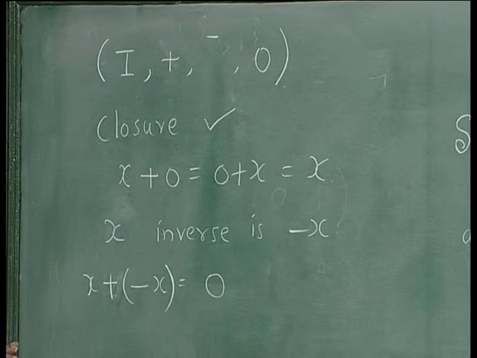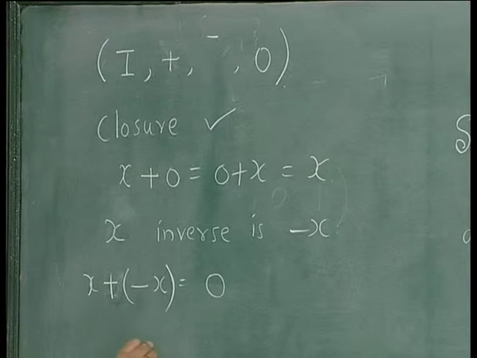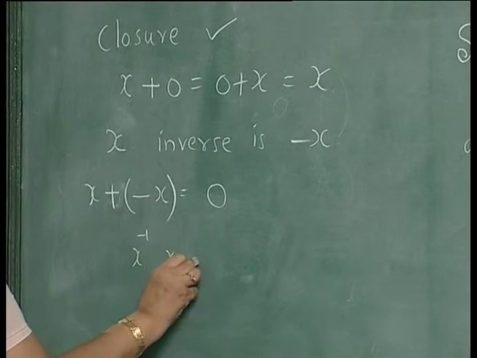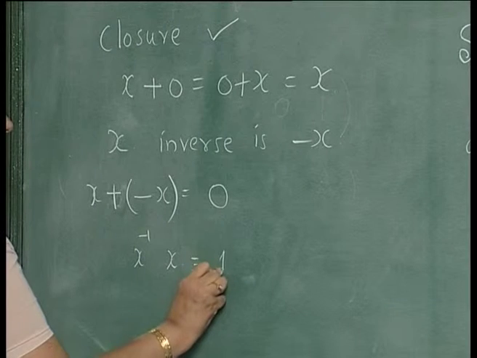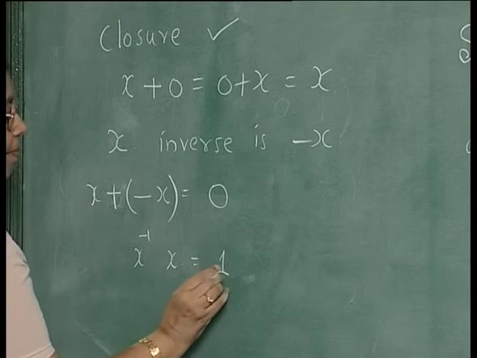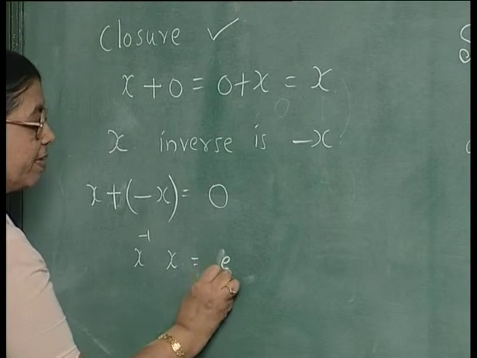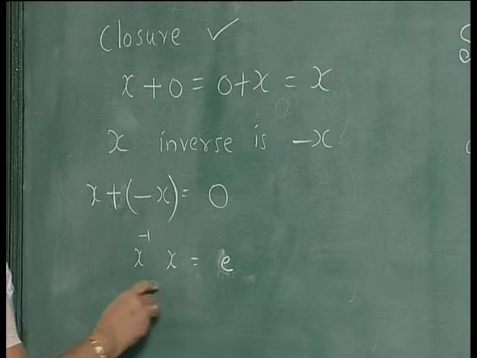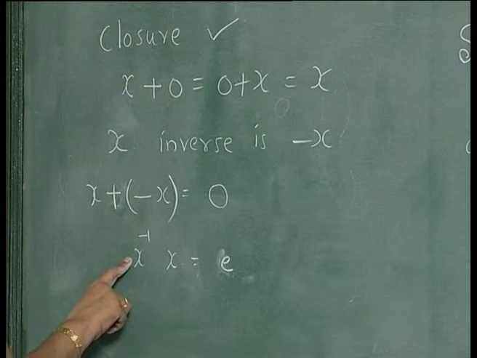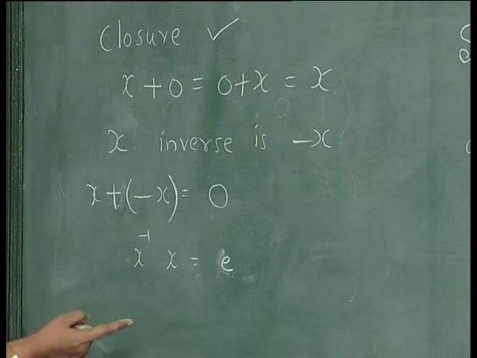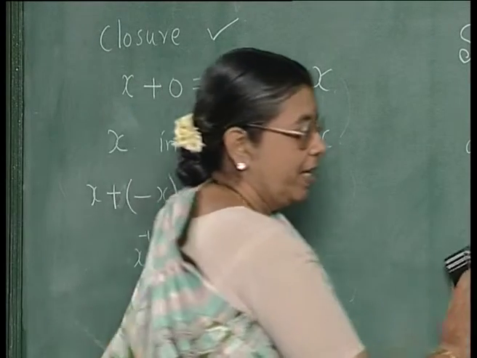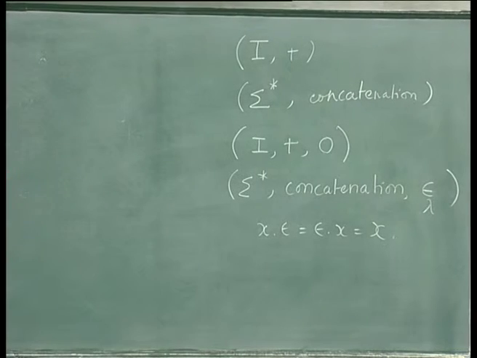Now, if you have a left inverse, that is, for x the left inverse is x inverse, and I will use the letter E for the identity element, then x inverse x is equal to E, the identity element. Left inverse exists. Now, if this also has a right inverse, you will see that the left inverse and the right inverse are the same. This we have seen, but once again we can see this.